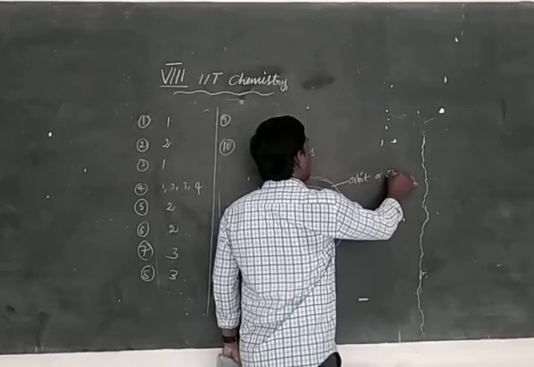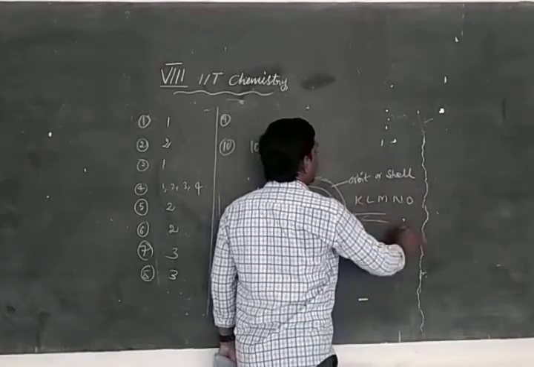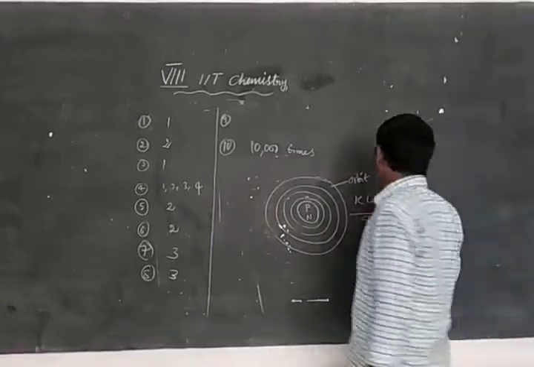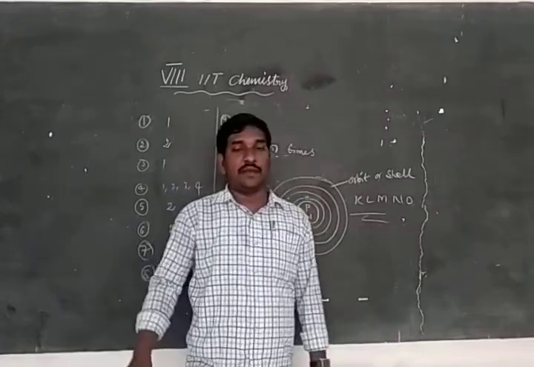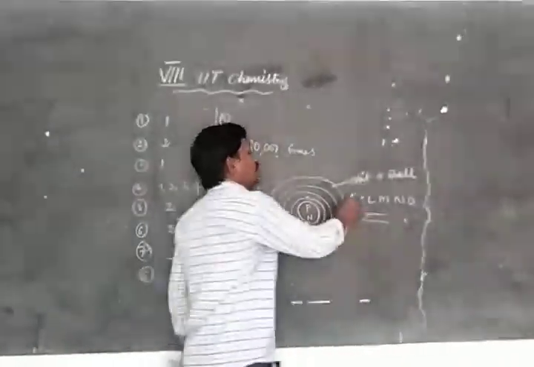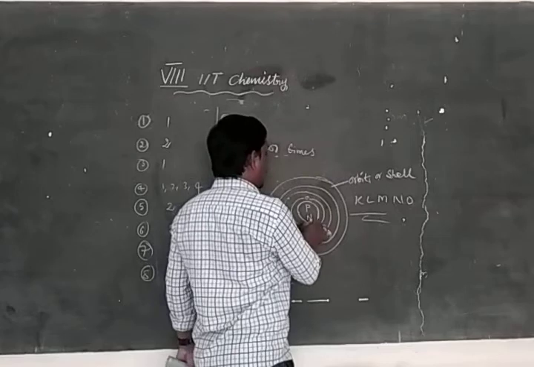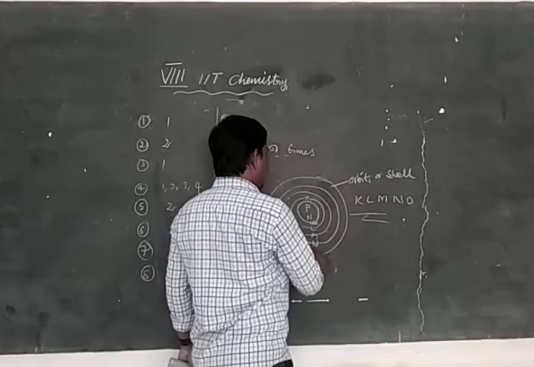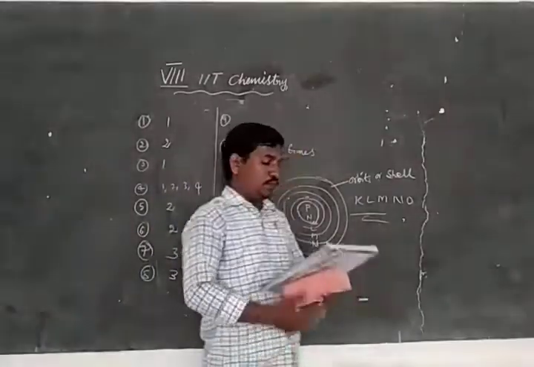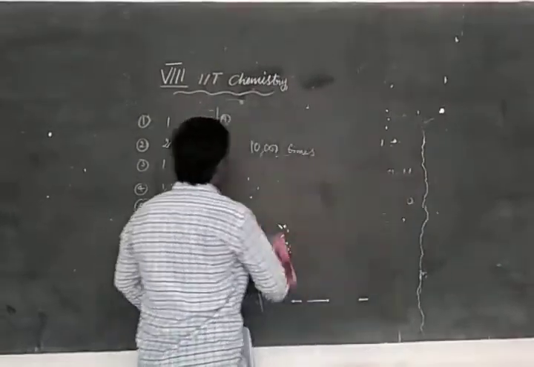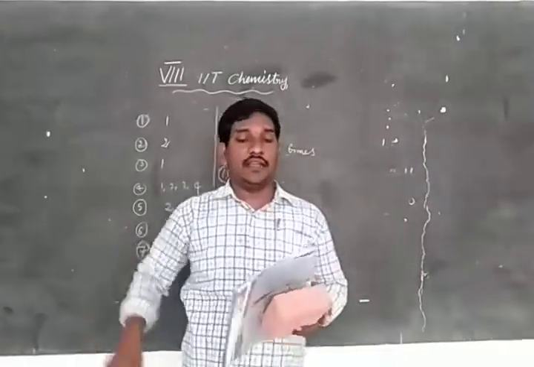or shell. So we know that K, L, M, N, O are the names of the shells. So the electrons revolving around the nucleus in a particular path, the paths are called orbit or shell. Some orbits are there, whose names are K, L, M, N, O. And what is the answer? Orbit or shell. That means third option.